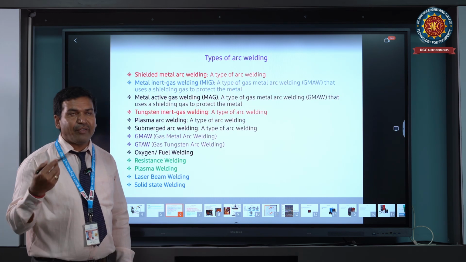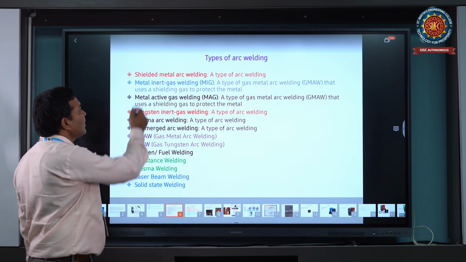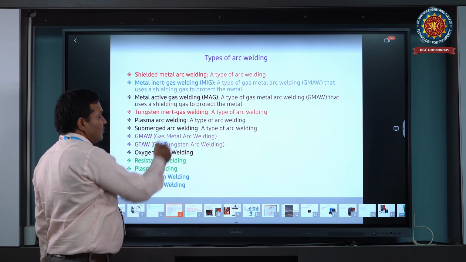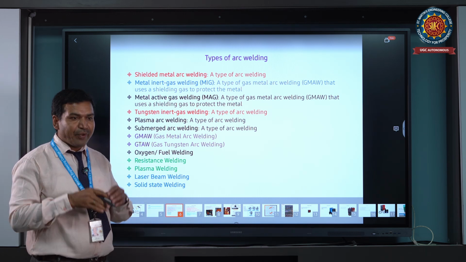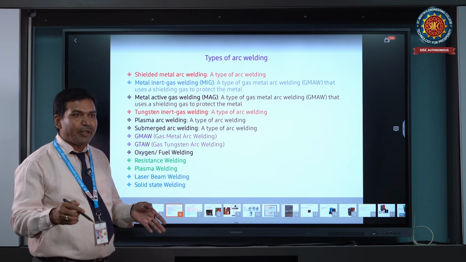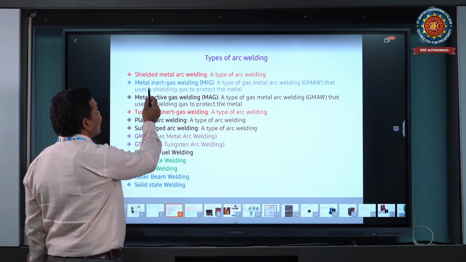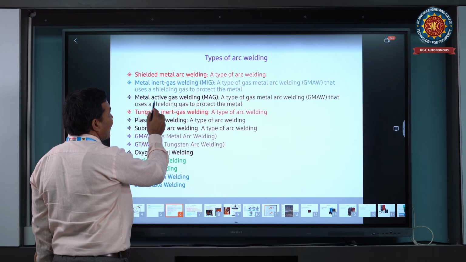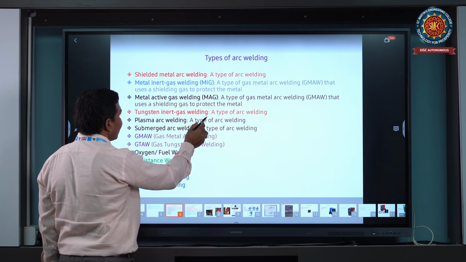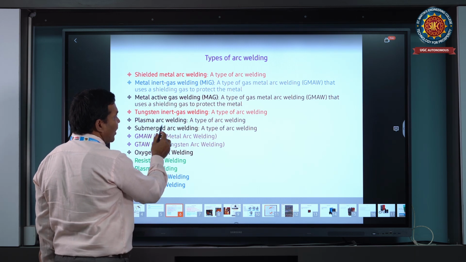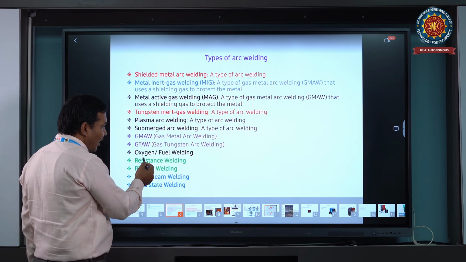Next, classification or types of welding. First is shielded metal arc welding, with external covering. You can use helium gas or argon gas to prevent atmospheric air during the welding process, to produce a permanent weld. Second is metal inert gas welding. Third is metal active gas welding. The next ones are tungsten inert gas welding, TIG welding, MIG welding, plasma arc welding, submerged arc welding and gas metal arc welding, and oxygen fuel gas welding.